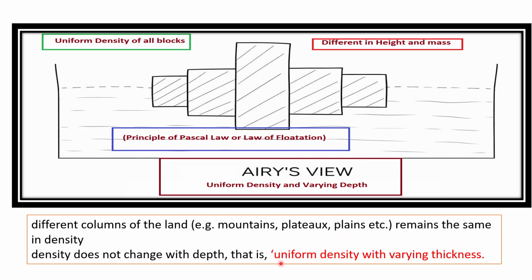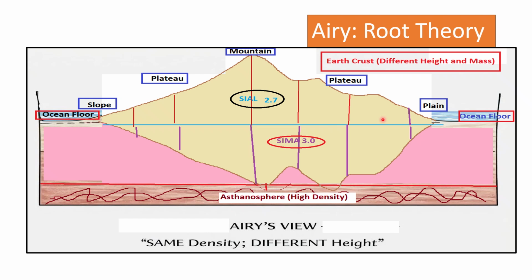Therefore, it is justified that uniform density of crustal blocks and varying thickness give a varying curved line of adjustment or line of balancing. According to Airy, all the crustal blocks, that is sial, have a uniform density, throughout the sima there is a uniform density, and throughout the asthenosphere there is also a uniform density.